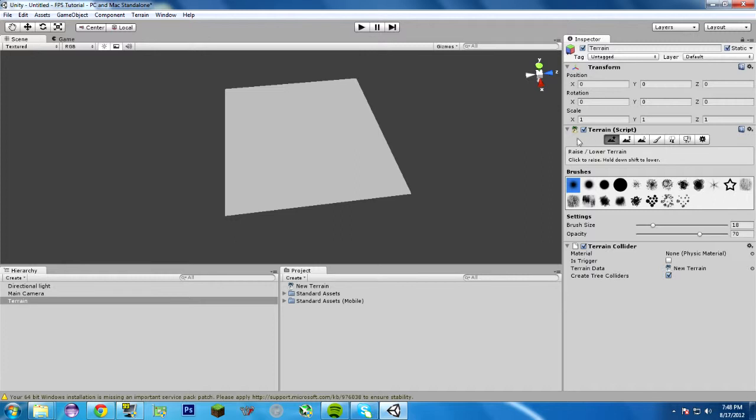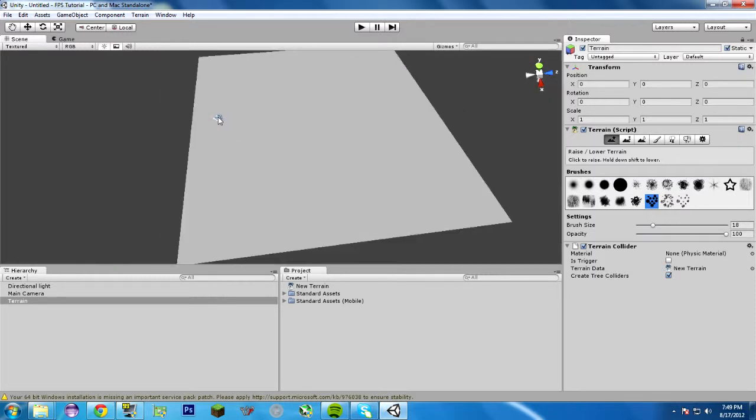If anyone ever played Roller Coaster Tycoon, this is actually kind of similar here. You can use a brush and basically paint on it like that. I just press Control Z to undo. But you can change the brush size, the opacity, and I want a cool brush. I want something like this, and I'm going to draw some awesome mountains here.